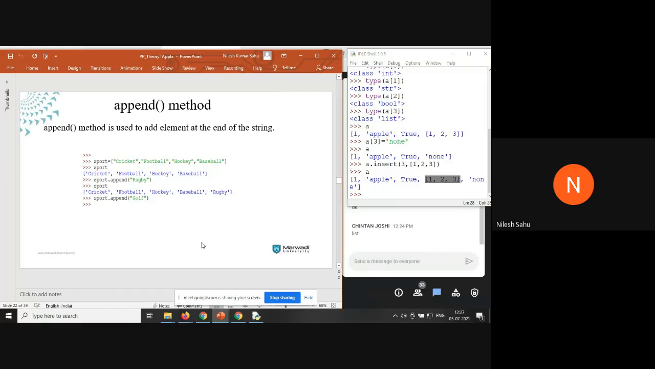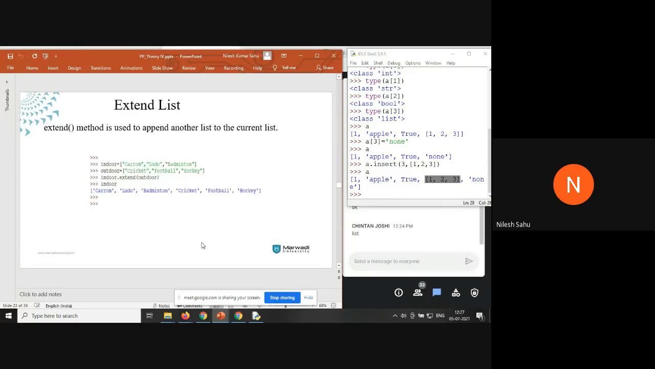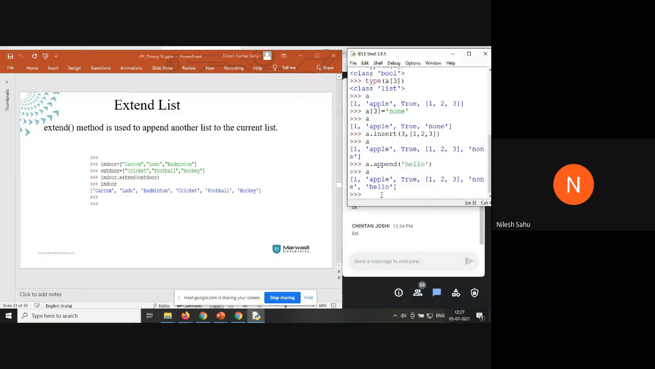The append function is going to insert the value at the end of the list. Okay. When I say a dot append hello, it is going to insert the hello at the end of the list. Extend is used to combine two lists. Okay.